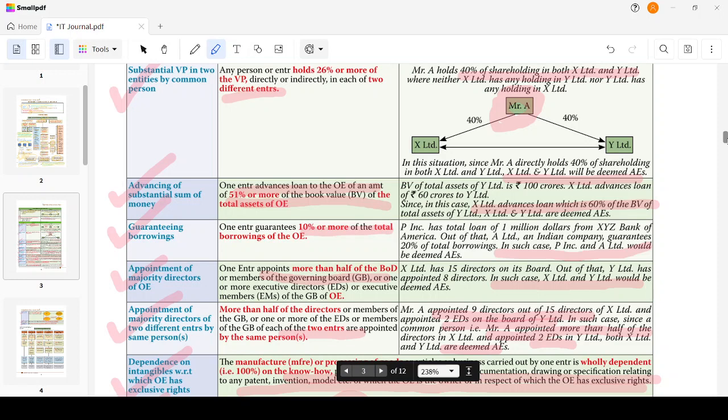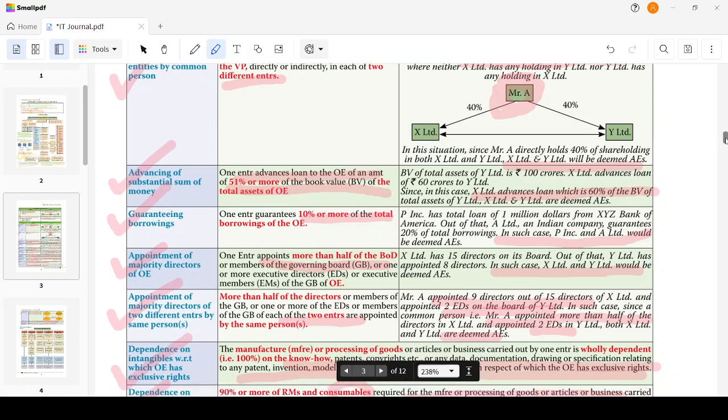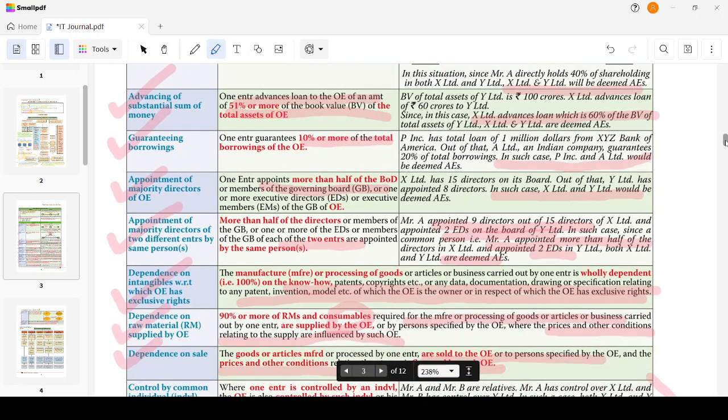Appointment of majority of directors of the other enterprise: one enterprise appoints more than one half of the board of directors or members of the governing board, or one or more executive directors or executive members of the governing board of the other enterprise. Appointment of majority of directors of two different enterprises by the same person.